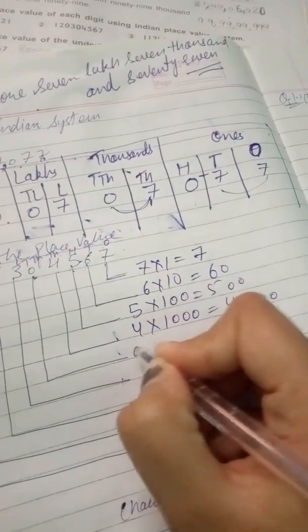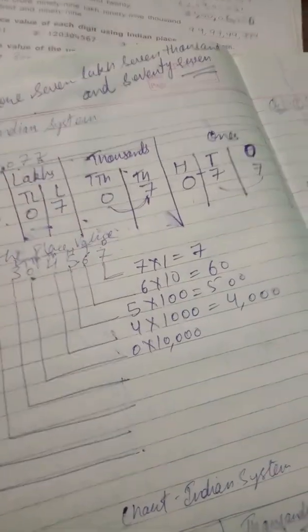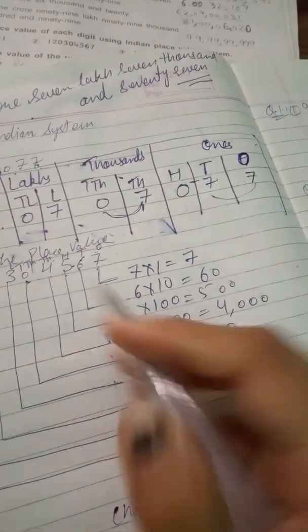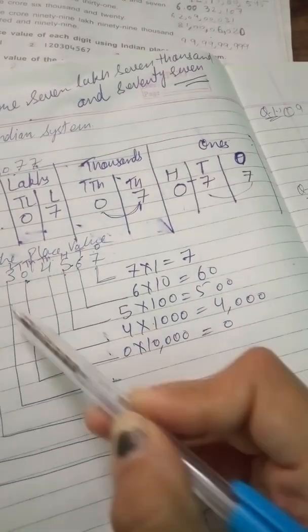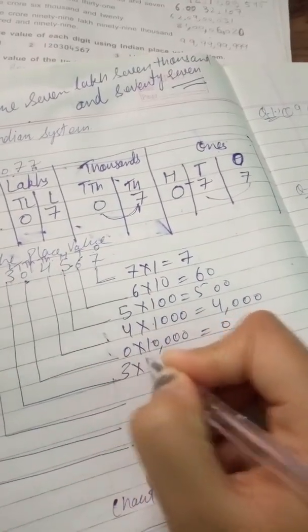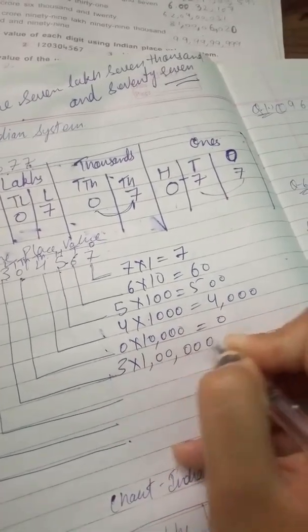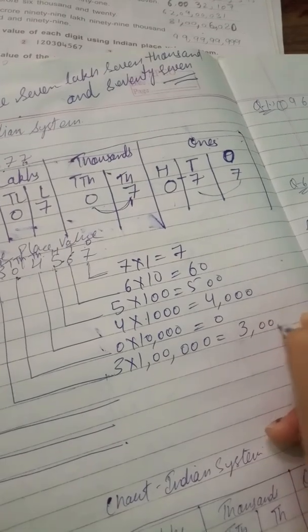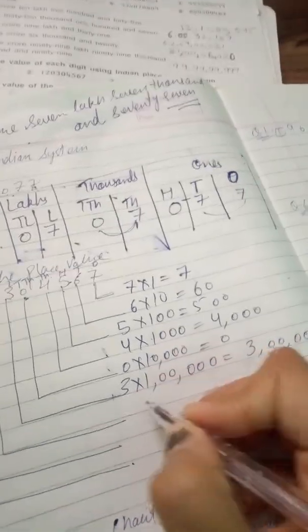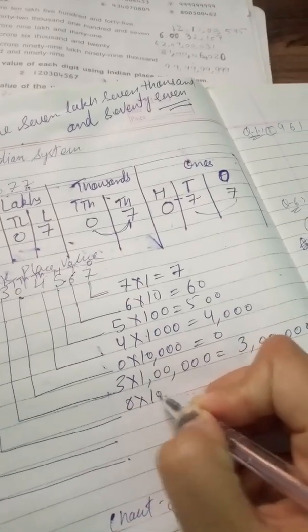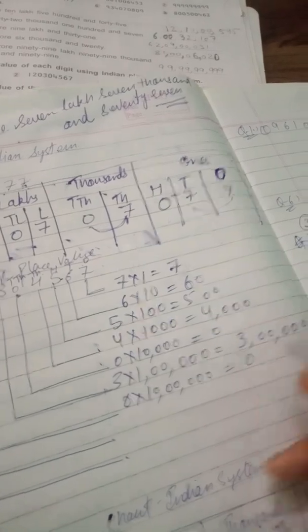0 is on ten thousand position, so it will become 0. Thousand, ten thousand. Now we have to move to lakh. 3 is on lakh position. In lakh we have 5 zeros, so our answer will be 3 lakh. Now 0 is on ten lakh position, so 0 multiplied by ten lakh, our answer will be 0.